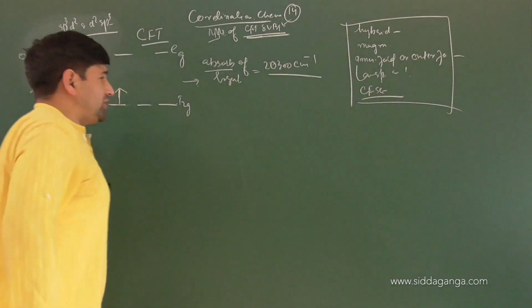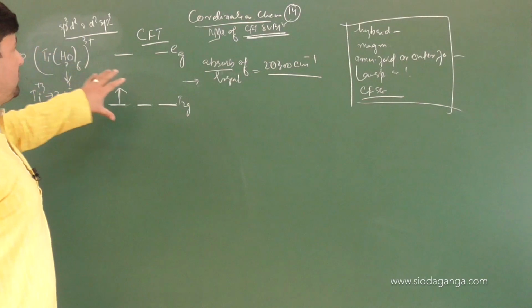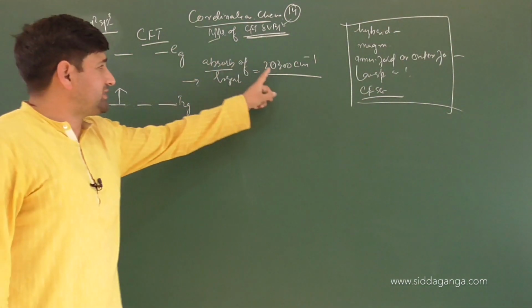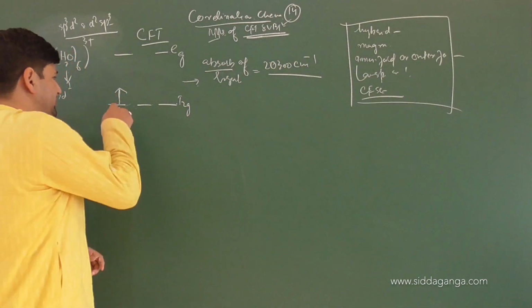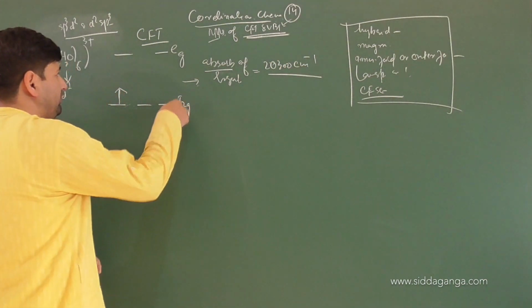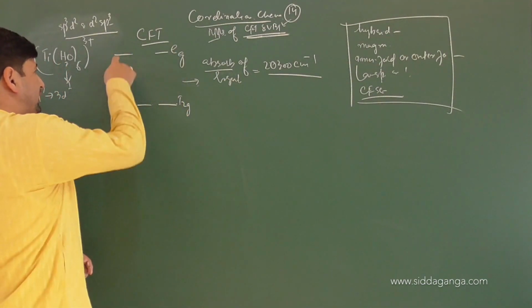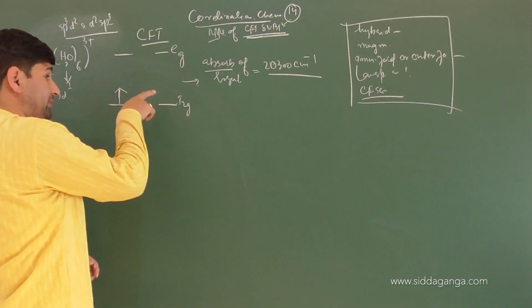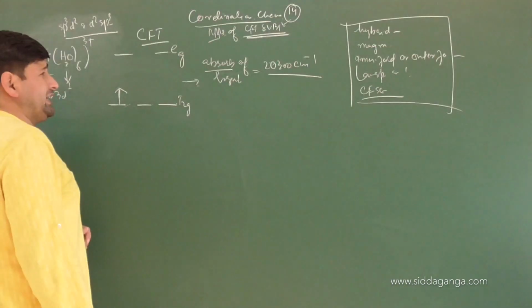This is the wave number of the absorption peak that occurs for this compound when light is imparted on this coordination complex. We want to find out the energy required to excite the electron from the t2g set to the eg set. Now there is only 1 electron, and if you excite it, you will get a color, and that color will depend upon the complementary color of the absorbed color, right? We can calculate the energy.